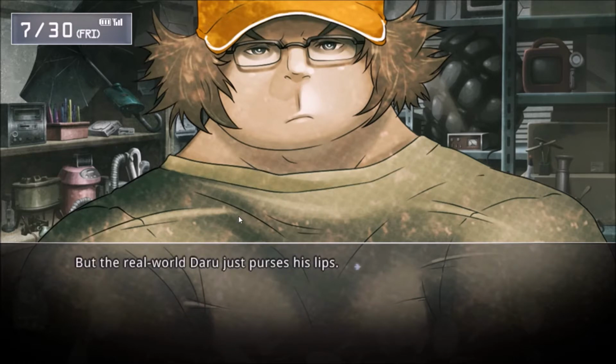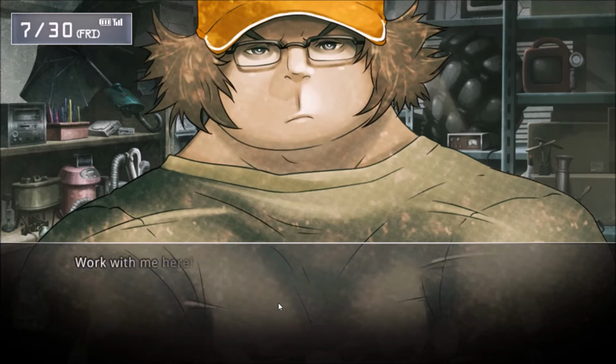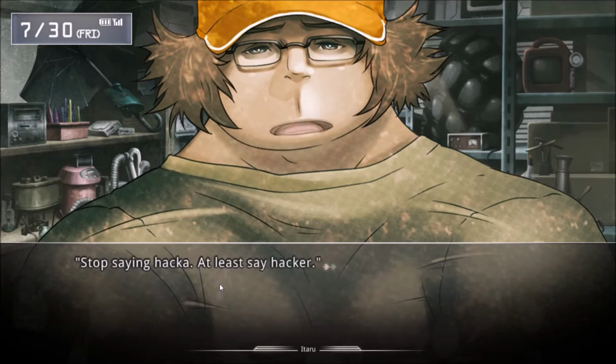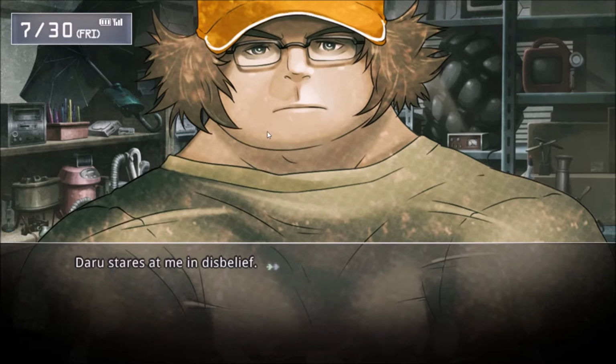But the real world Daru just purses his lips. Okarin is always lacking in explanation. Explain it so I can understand before trying to look cool. Work with me here. You're a super hacker. Don't call me a hacker. At least call me a hacker properly. I don't even hear a difference. I heard no difference there. You know the rest. No, not at all. Hack into CERN. Daru stares at me in disbelief. Yeah, you're asking him to hack into like one of the biggest things in the world?